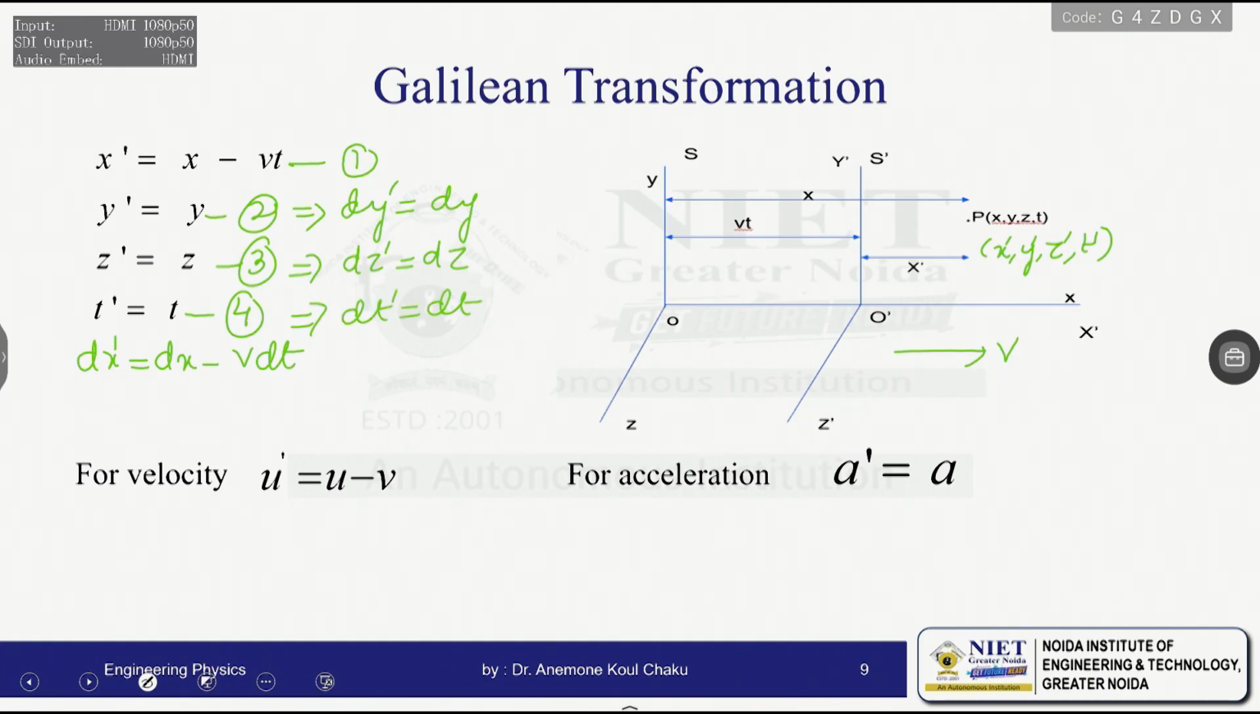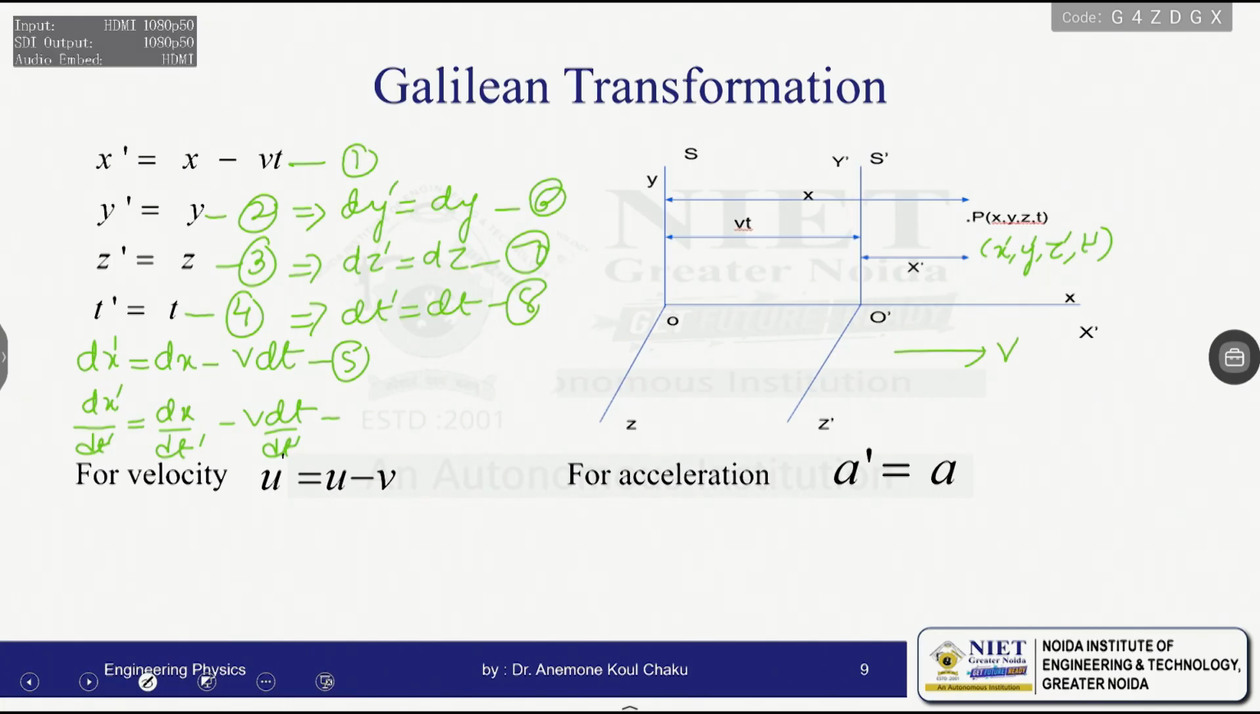Now let us name these equations 5, 6, 7 and 8. Now dt dash is equal to dt, no issues. Now we will divide both sides by dt dash, then it will become dx by dt dash minus v dt by dt dash. But we know from equation 8 that dt dash is equal to dt.